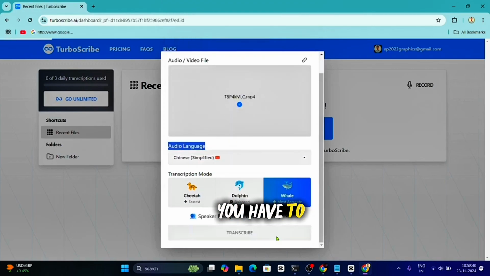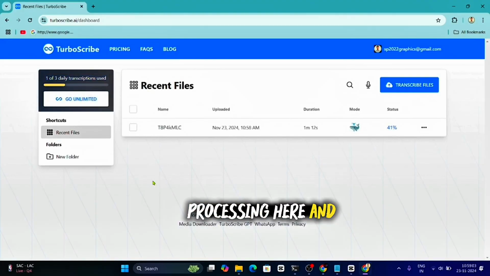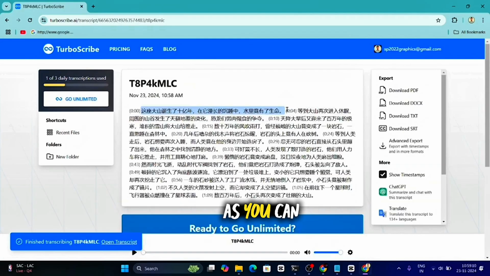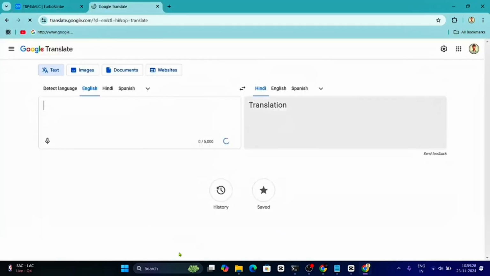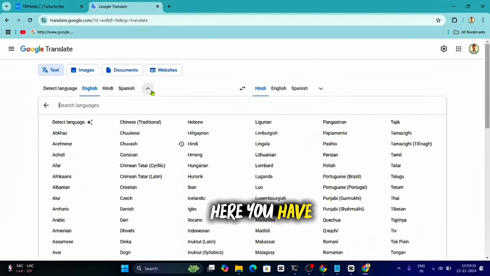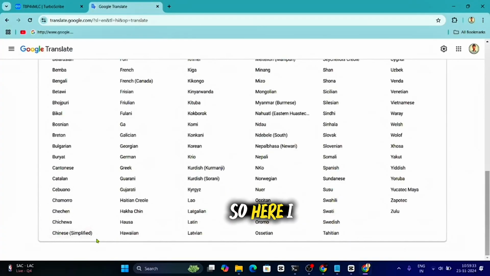And then here you have to click on the transcript. As you click on the transcript here, there will be a little bit of processing, and then your video will be converted into text. As you can see here, what you have to do now is copy the text, and then here you have Google Translate. Here you have to select the language, so whatever paragraph you copied is in that language.